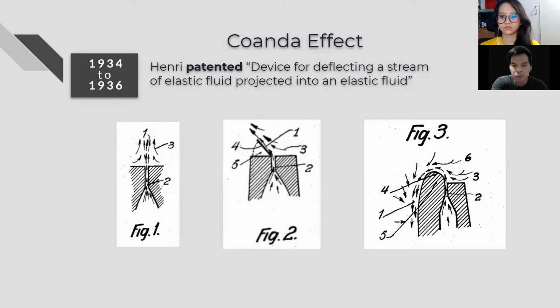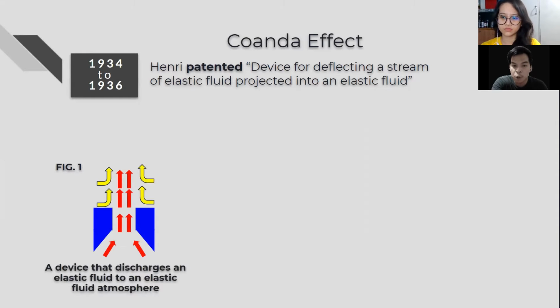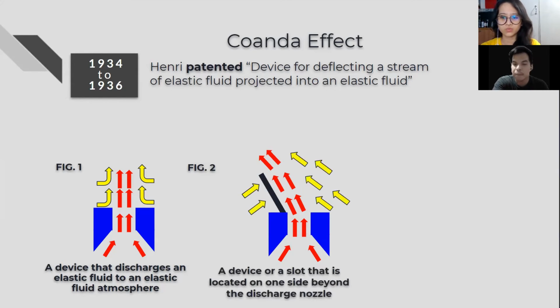He discussed his observation using three different scenarios, all using a discharge nozzle that produced a jet stream of air. In the first scenario, as the jet stream exits the nozzle, he notes that if the velocity of the jet stream is sufficient, it carries along a portion of the surrounding air like there's a suction effect, calling it the induced flow. In the second scenario, he noticed that the jet stream traveled upwards, but eventually followed the surface of the flap. He explained that the flap blocks the ambient air on the left that was supposed to be producing an induced flow just like on the right side, hence the unbalanced force.